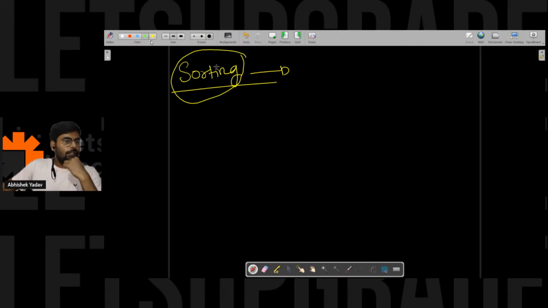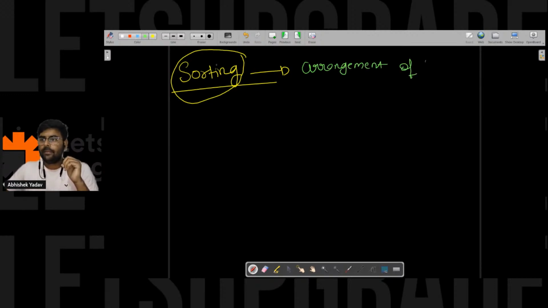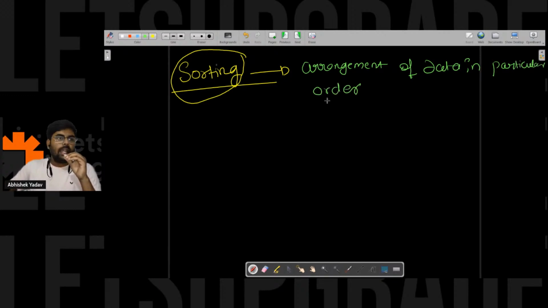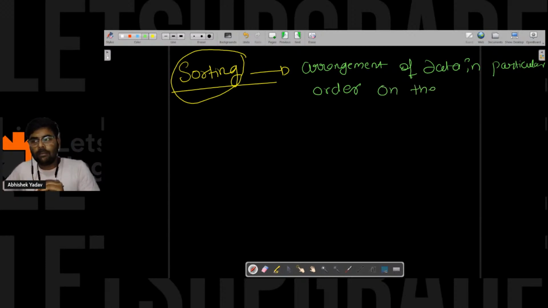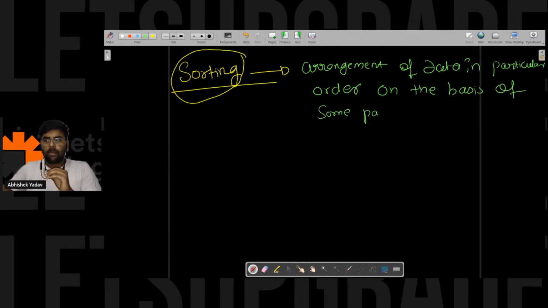Putting a collection of items into a particular arrangement, ascending order, descending order. Great. So guys, the actual definition of sorting is arrangement of data. And that arrangement should follow some particular order. Arrangement of data in a particular order, and one more thing: on the basis of some parameter, right?